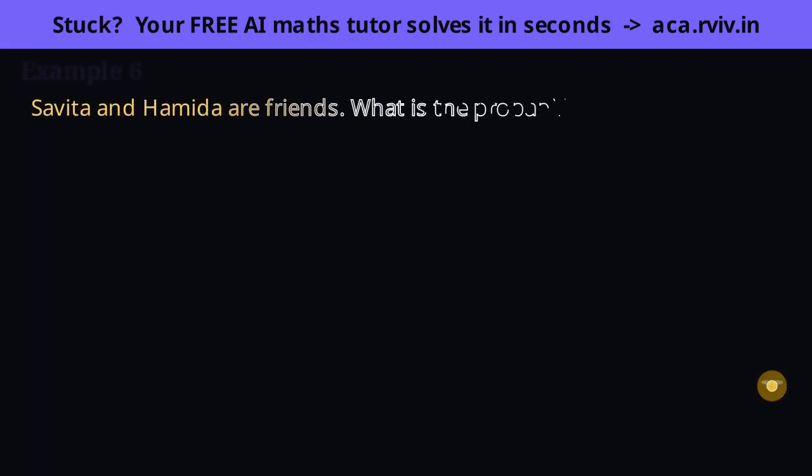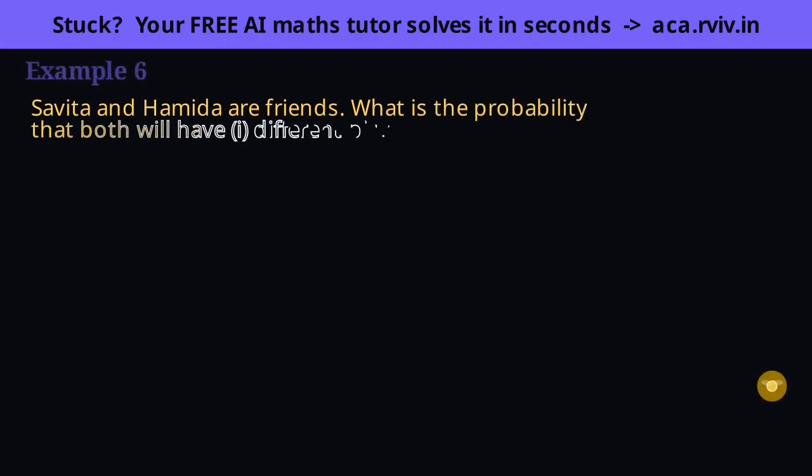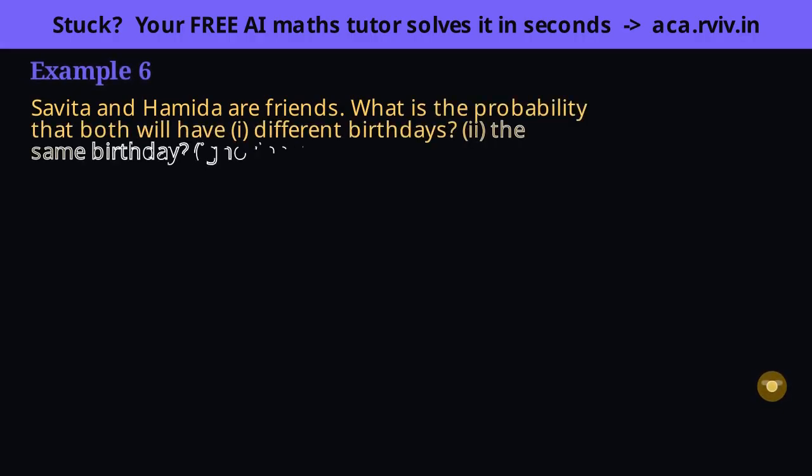365 days in play, and once you count the easy event, the complement makes part 2 almost free. Here's a clever framing that tames the problem. Pin down Savita's birthday, whatever it is, as fixed. Then the only thing left to chance is where Hamida's birthday falls, and it can land on any of the 365 days, each equally likely. So our total is 365.